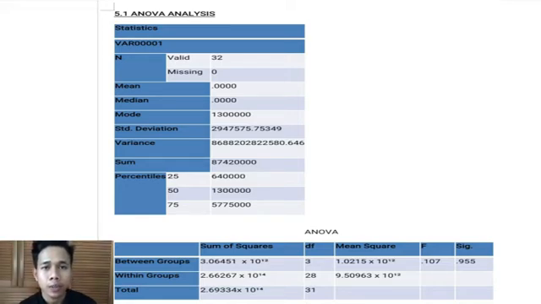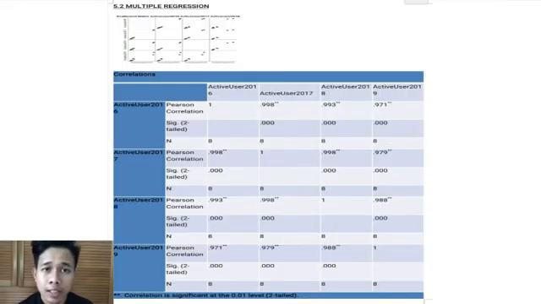Therefore, there is no significant difference among the active users from 2016 to 2019. 5.2 is multiple regression. Active user 2016 correlates highly with active user 2017, active user 2018, and active user 2019. Among the independent variables, the correlation between active user 2017 and active user 2019 is very high. Most likely, there is a problem of multicollinearity.